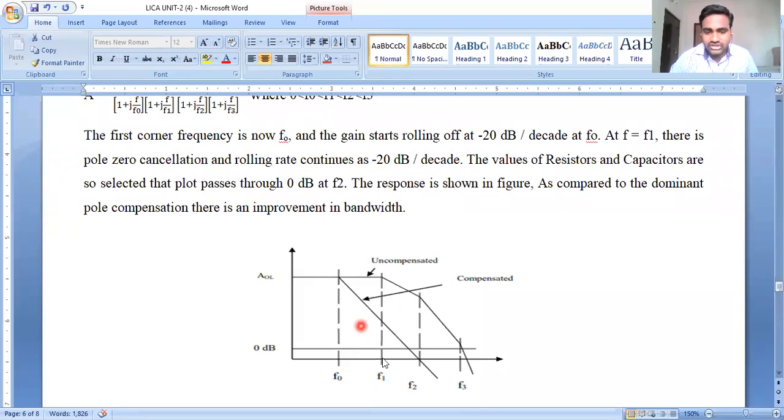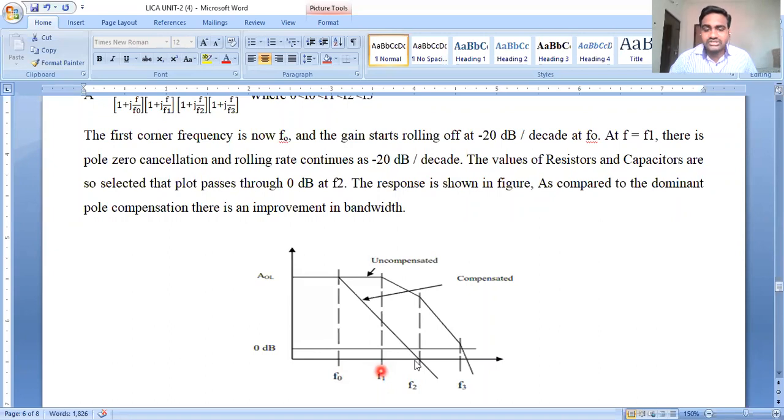But here we can see a broad range of bandwidth with pole-zero compensation. That means when compared to dominant pole compensation, in pole-zero compensation the frequency compensation is improved and the bandwidth is also improved. This is the discussion we had up to this point.